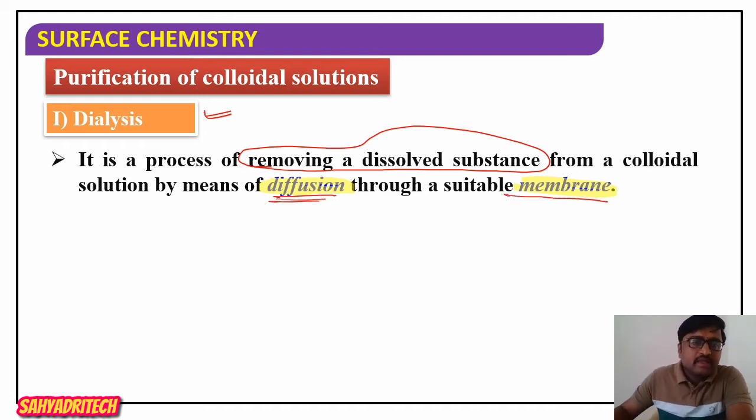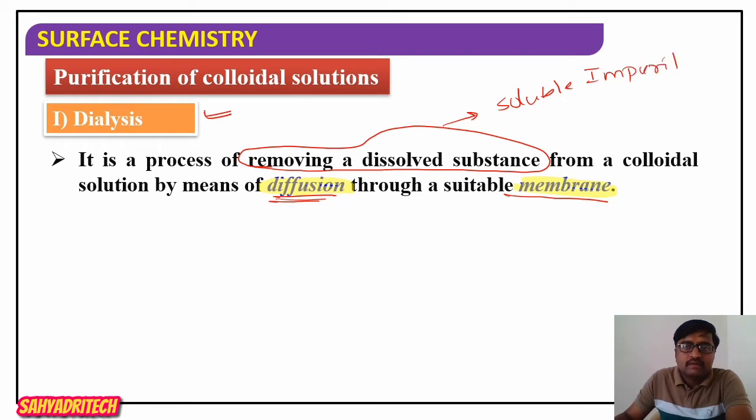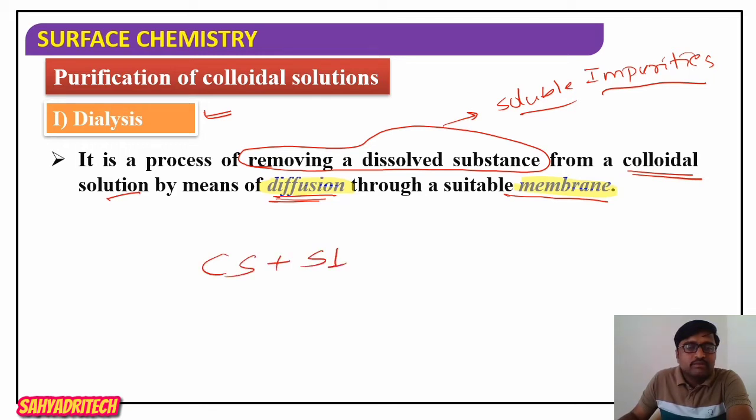As we said, there will be a large quantity of electrolytes present, also called soluble impurities. These soluble impurities must be removed from the colloidal solution. Say there is a colloidal solution that contains soluble impurities.